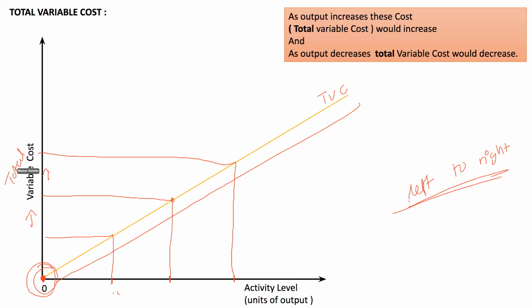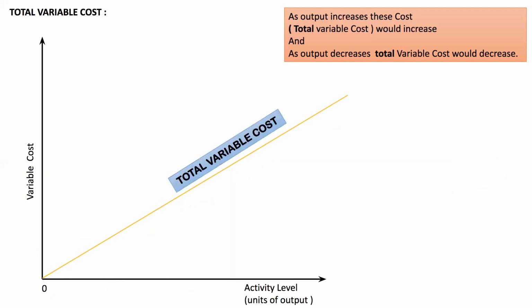When the output increases, total variable cost increases, and when the output further increases, the total variable cost further increases. So this is our graph of the total variable cost.